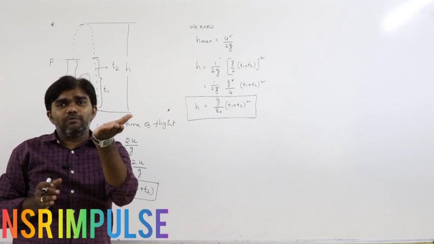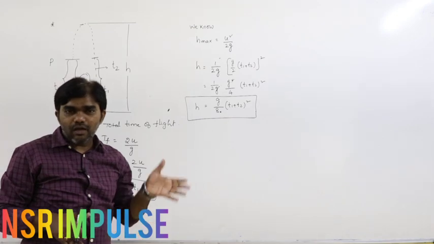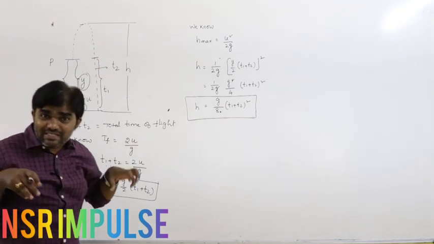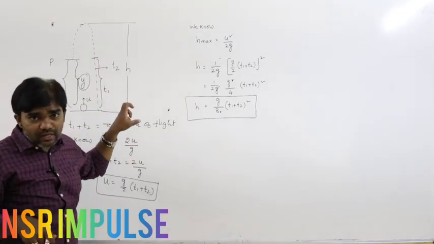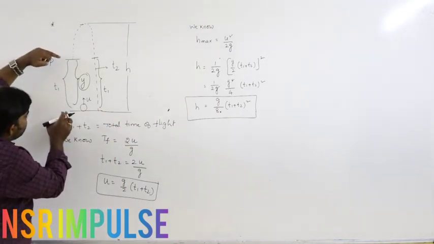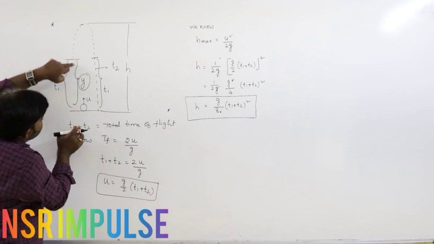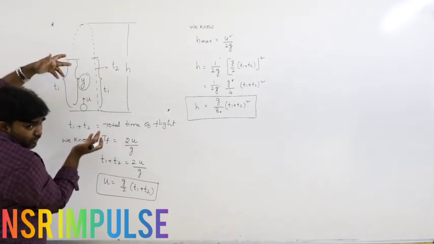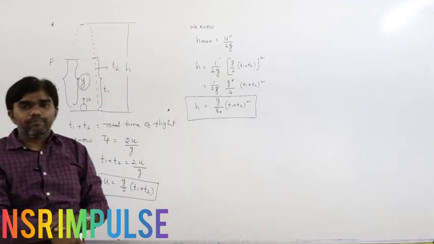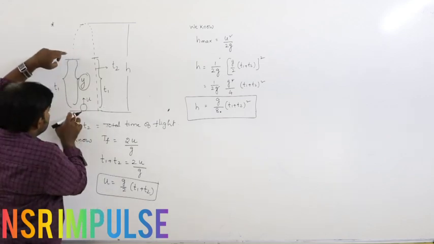With whatever velocity we project the body upwards, with the same speed the body reaches the ground. All these conditions hold in the absence of air resistance, and we are considering that situation here. The time taken to travel from this position to this position during upward motion is T1, and in the same way here the body moving downwards also takes T1. Got it? This is T1.